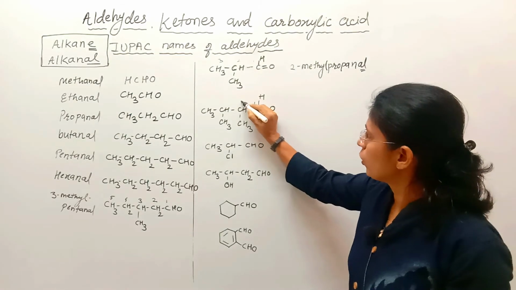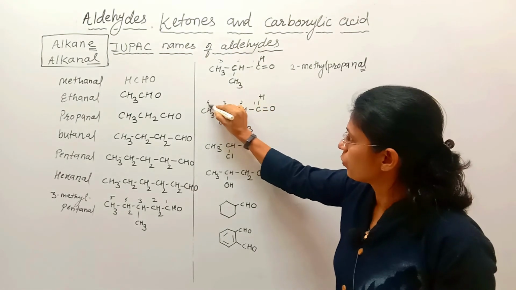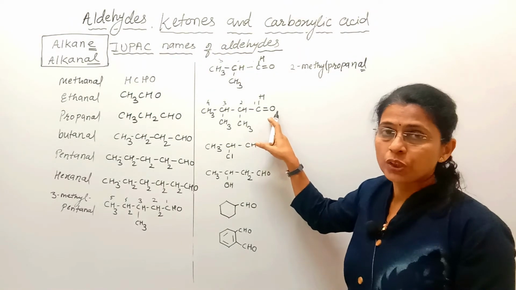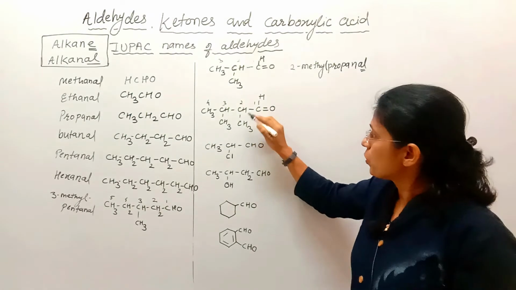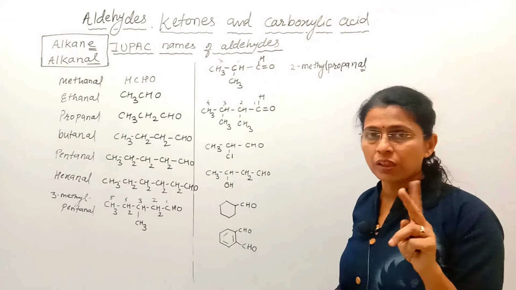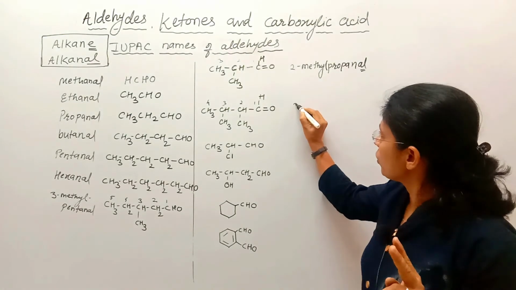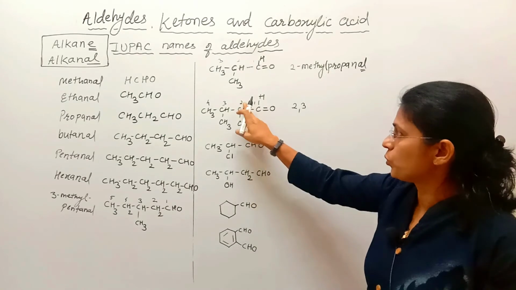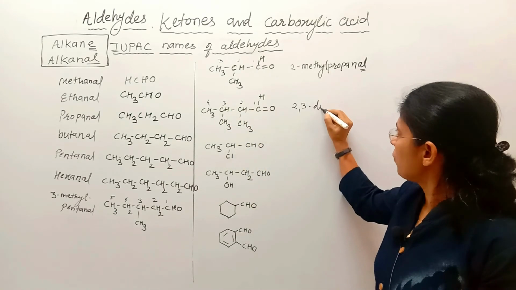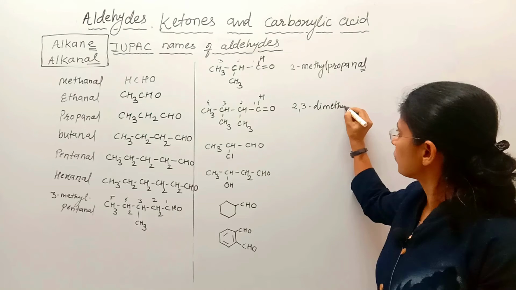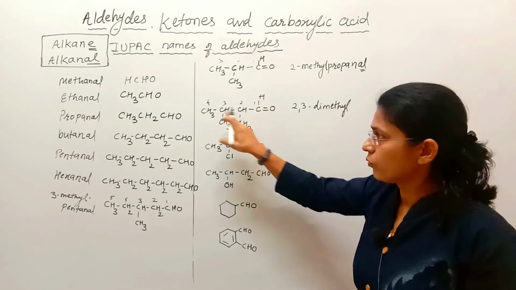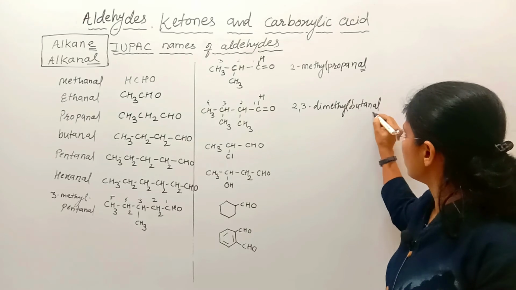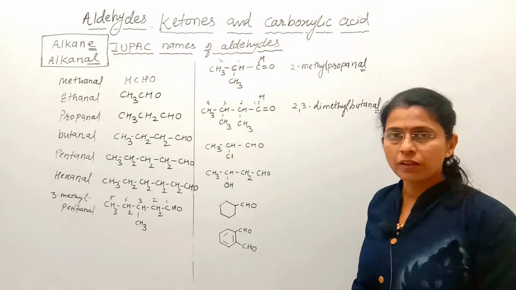Similarly here 1, 2, 3, 4. Always number from the side of the functional group. Okay, the lowest number should be given to the functional group. So here at 2 and 3 positions, the same alkyl group is there. As the same alkyl groups, write locants together, 2, 3, 2, 3, dimethyl, because 2 methyl groups are there, 4 carbons, hence butanal. Again from butane, e is replaced by al.